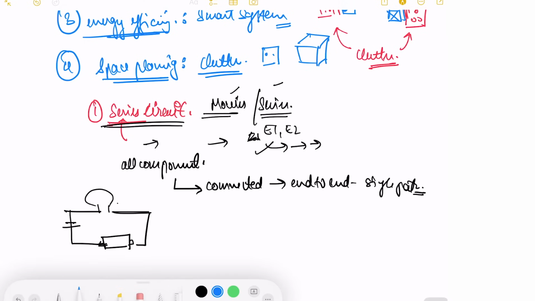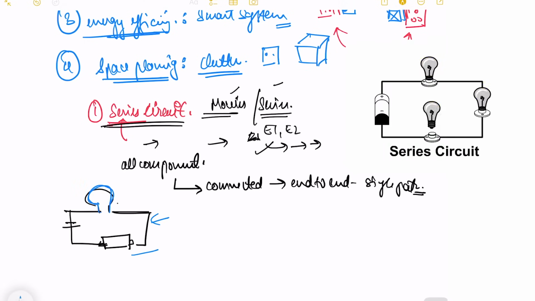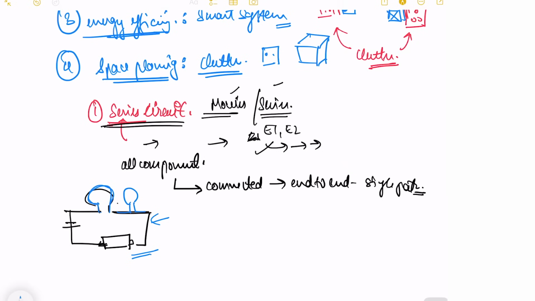So now I've made this circuit. The key component about this series connection is, suppose I have two bulbs installed in this circuit. If this bulb falls out, then this bulb will also not work. If the first bulb falls out, the second will also not work, because in this my circuit is breaking.